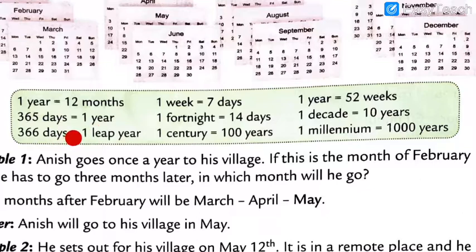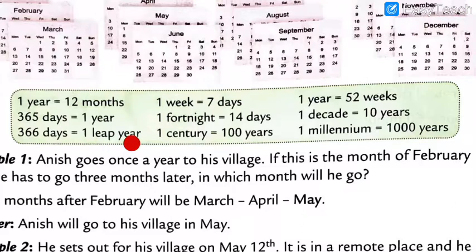1 year is equal to 12 months. 365 days is equal to 1 year. And 366 days is equal to 1 leap year.